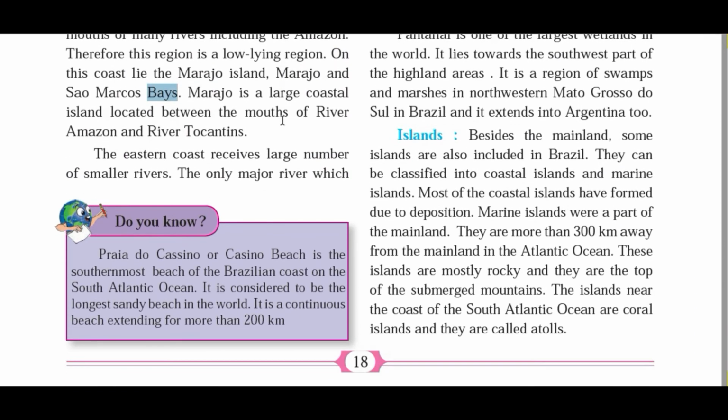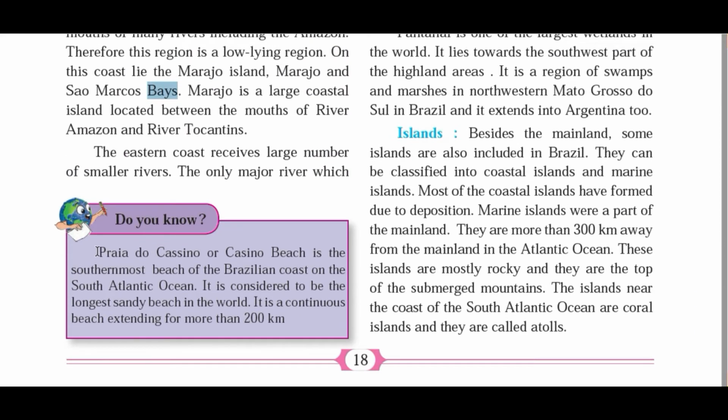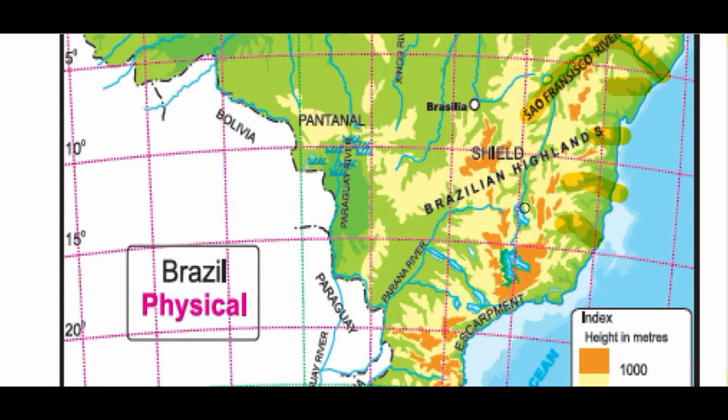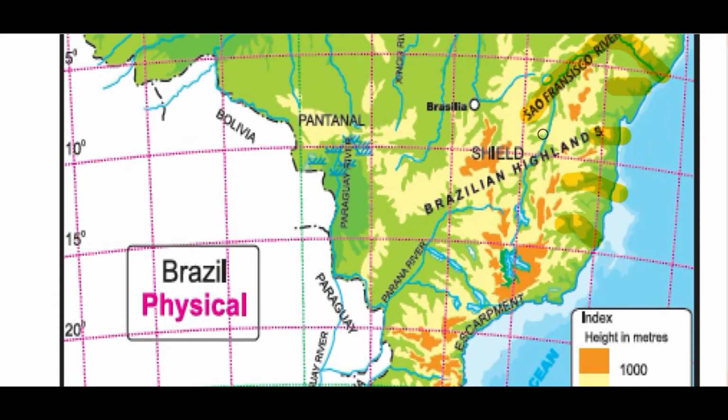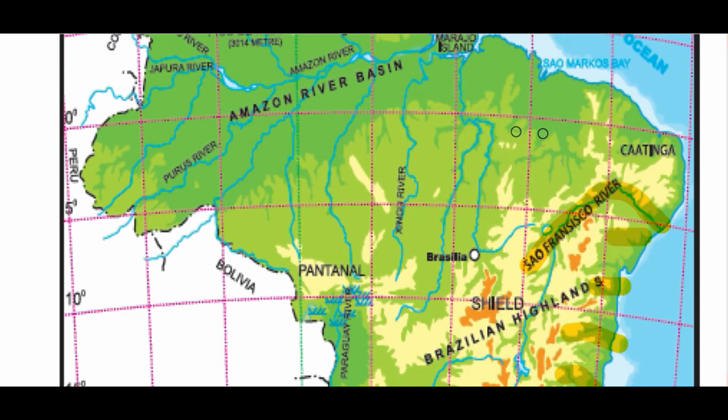There is one interesting fact, that is Praia do Cassino, or the Cassino beach, the southernmost beach of the Brazilian coast on the South Atlantic Ocean. It is considered to be the longest sandy beach in the world. It is a continuous beach extending for more than 200 kilometers. Can you imagine? A sandy beach which spreads more than 200 kilometers. It is located in the southernmost part of Brazil, and it is the longest sand beach in the world. So just remember this fact.